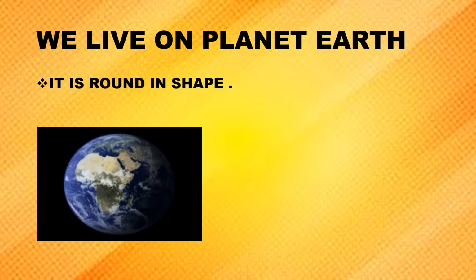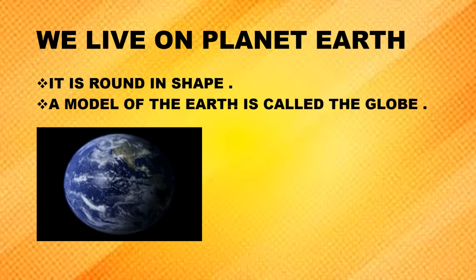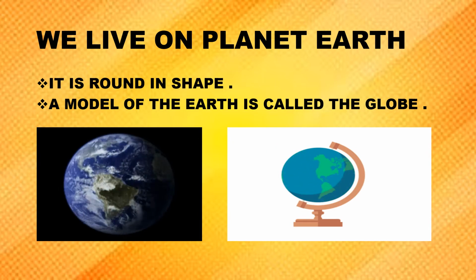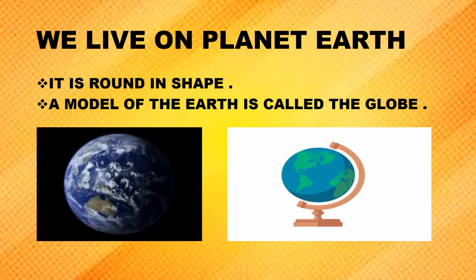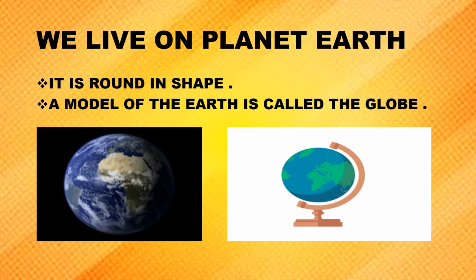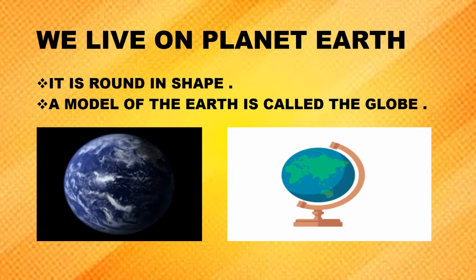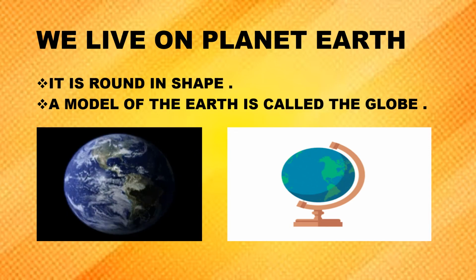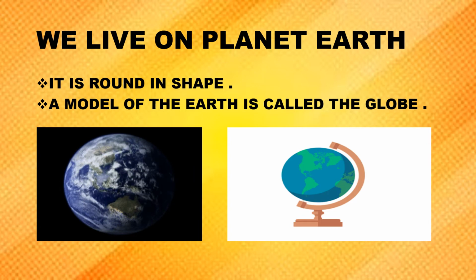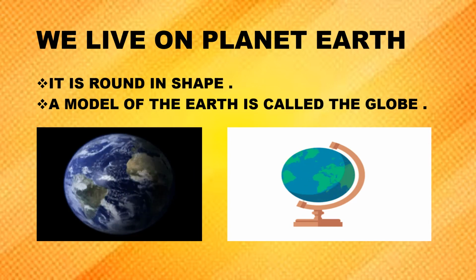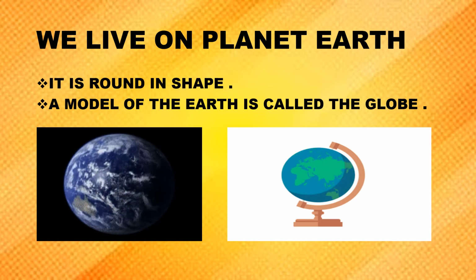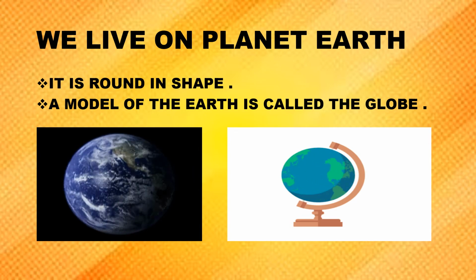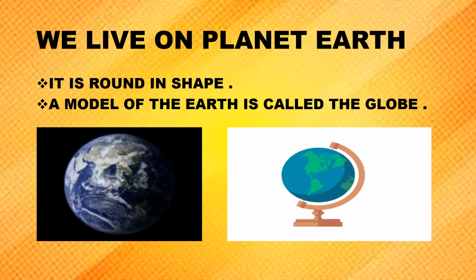And children, do you know that the model of Earth is called the globe? Can you see the second picture? What is this called? This is a globe. It is a model of the Earth. Model of the Earth means it looks like how our Earth is. So this is the model of our Earth. What is the model of our Earth called? Globe. Clear, children?